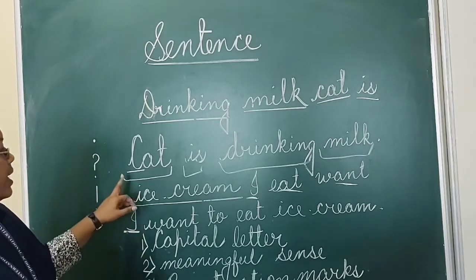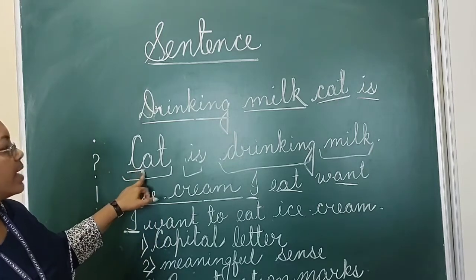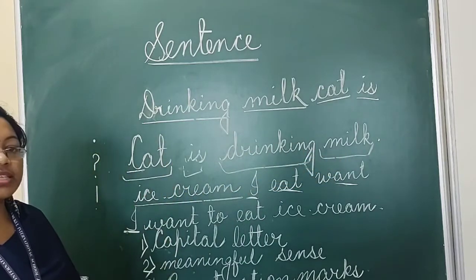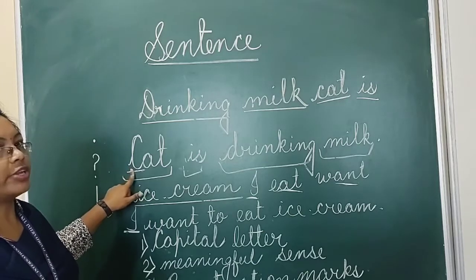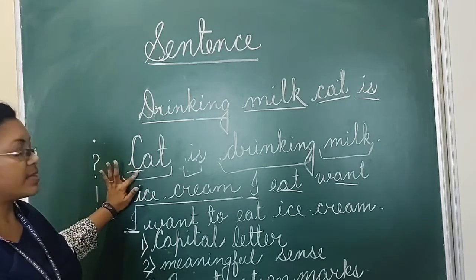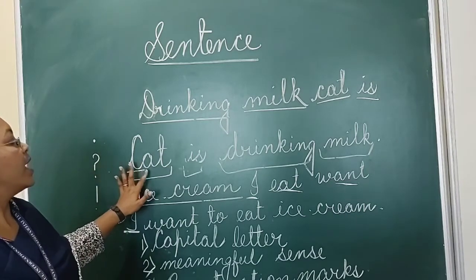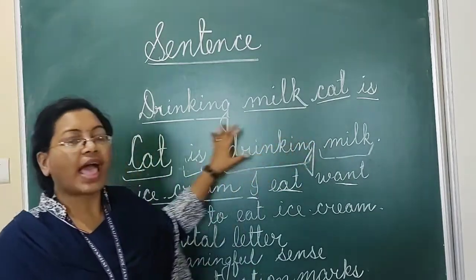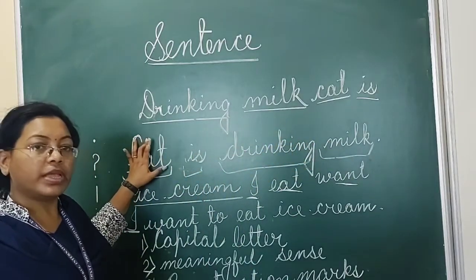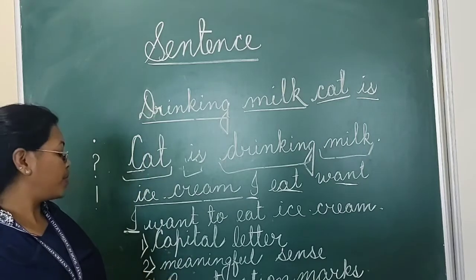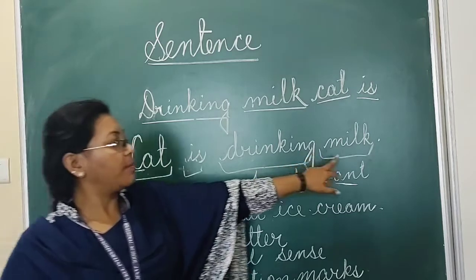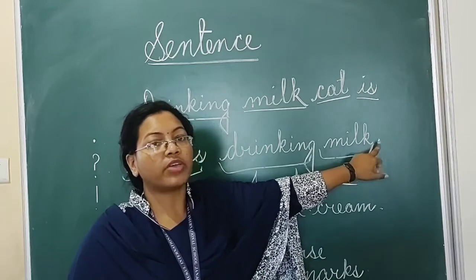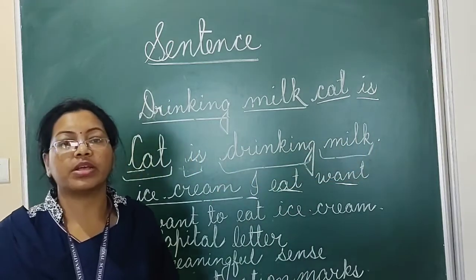Here you can see, I have made two sentences. One: "The cat is drinking milk." I will give you this as an example. What are the three things we have to keep in mind? The first one, it should start with a capital letter. Yes, my sentence starts with a capital letter. This sentence has its own sense, it has some meaning. Yes, I have cleared my second point. Now the third point: here I have put the punctuation mark also. So this is the third most important thing we have to keep in mind when we are framing the sentence.